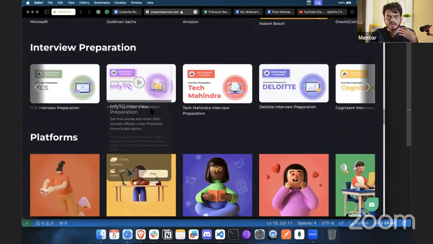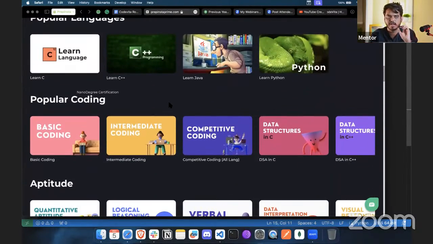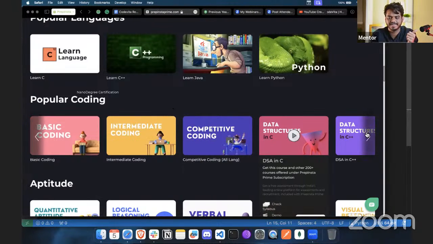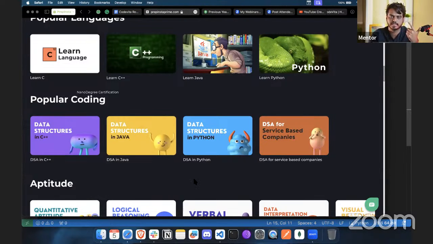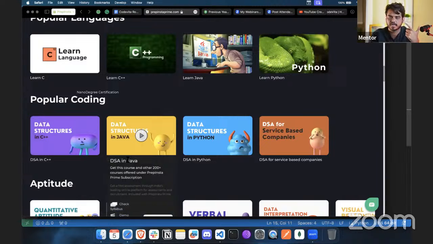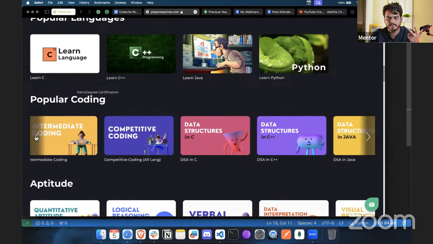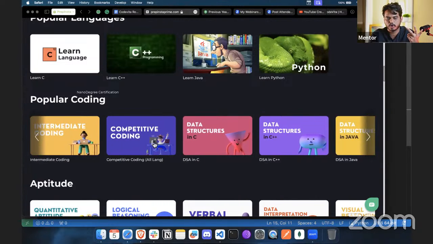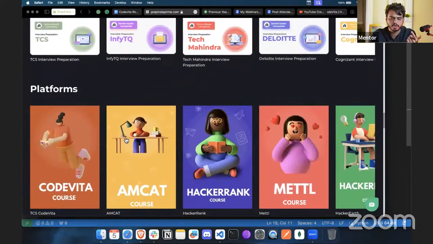Apart from following CodeVita, in terms of solving any questions, you need to have good knowledge of data structures. So I would recommend you check the data structures. If you're going to give this test in Python, check the Python data structures. Otherwise, in Java, check the Java data structures. Then solve some competitive coding questions from this module. Once you complete competitive coding and data structures, go with the CodeVita module, and you will be in a good position to solve the upcoming test.